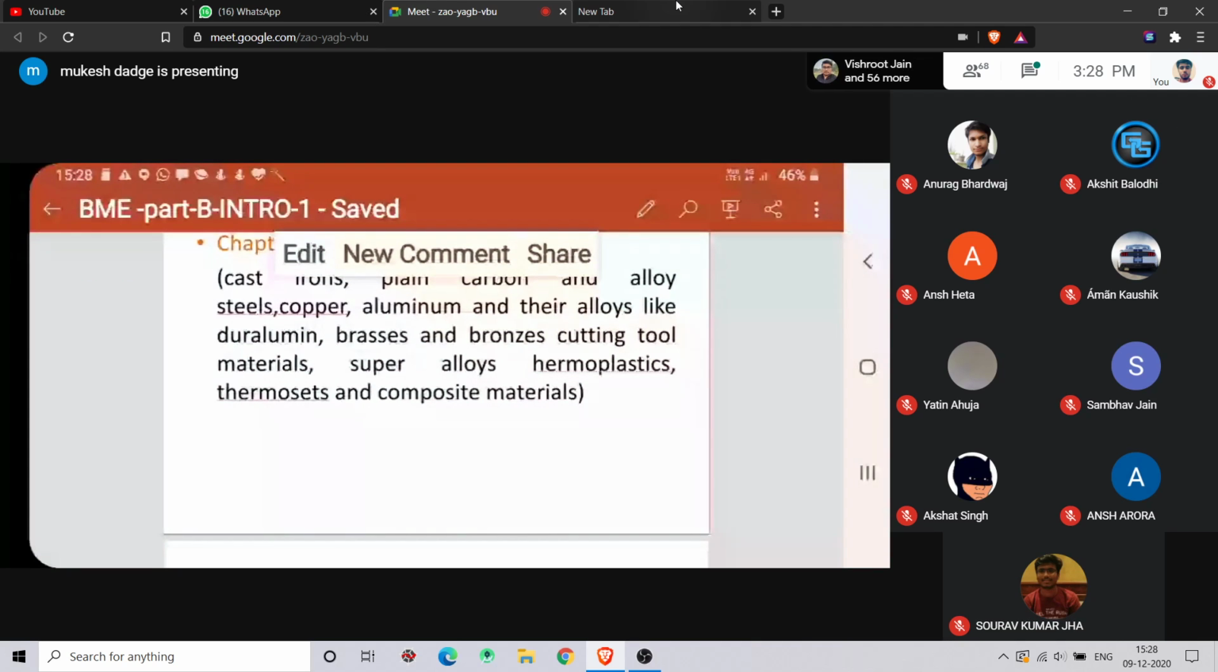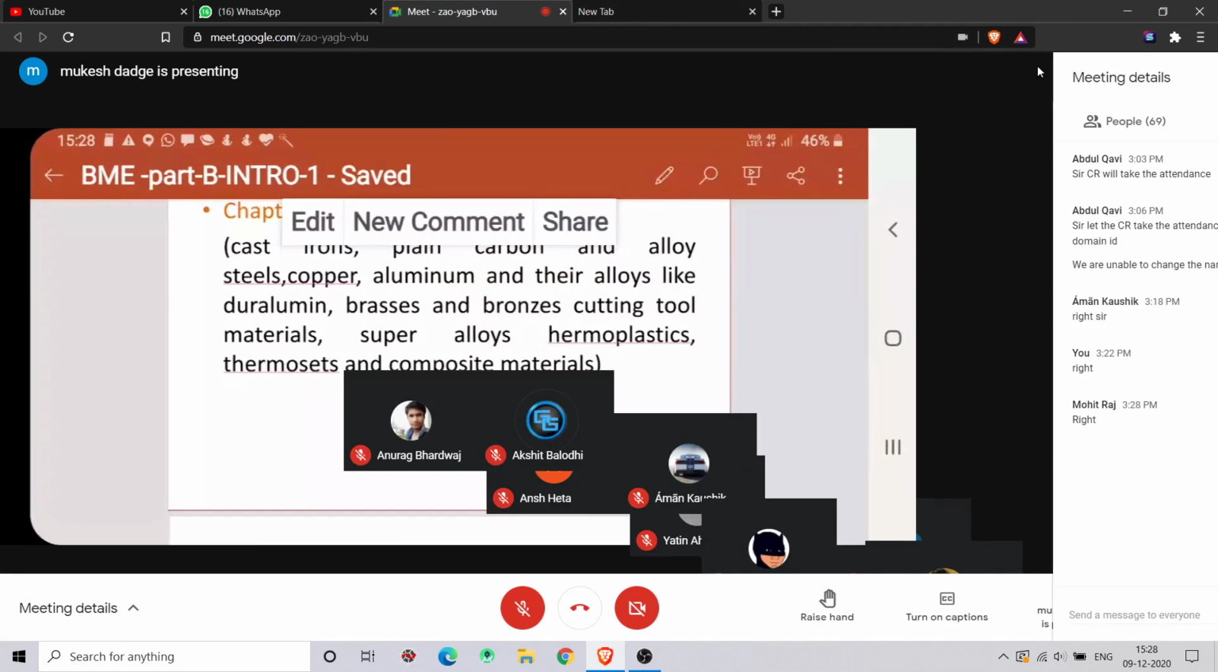Next thing is super alloys, right? Super alloys are generally used in aerospace industries, because they have turbines and all these things, right? Jet engines will be there. They are creating more power, so more heat will be generated. So to have that property, they have made super alloys. Why super alloys? Because they withstand high temperature without any deformation in the part.